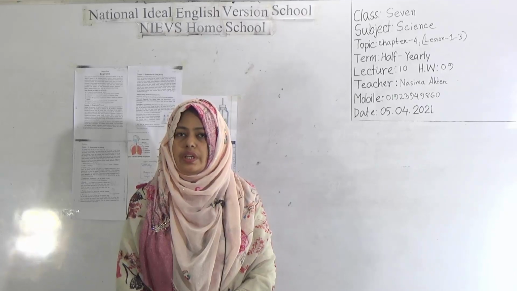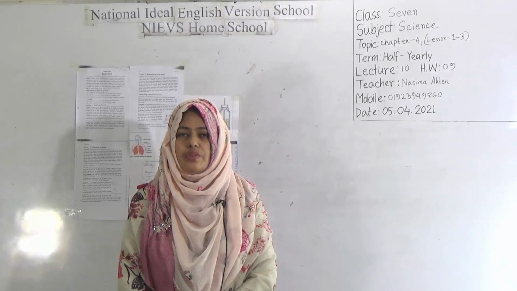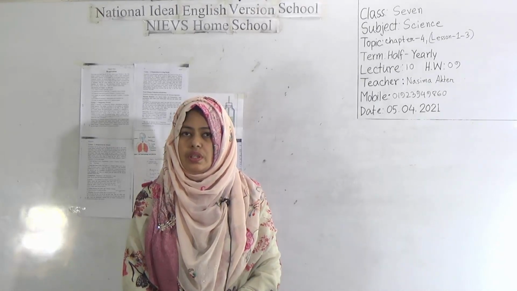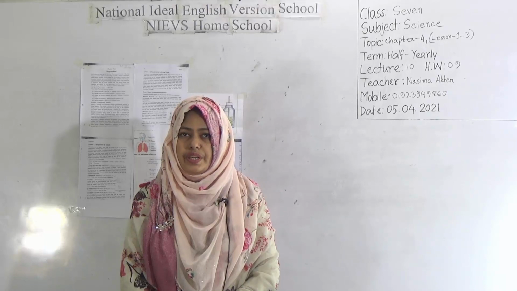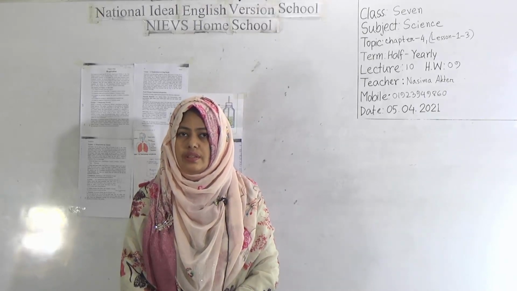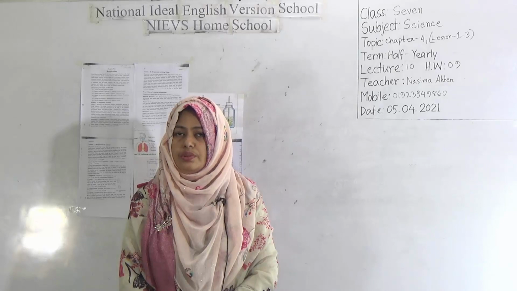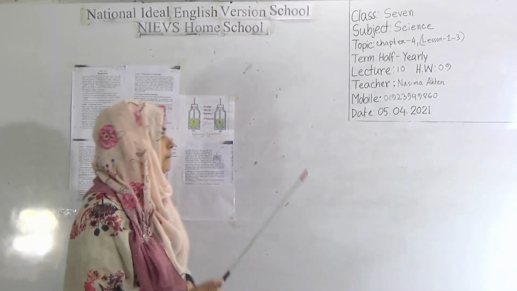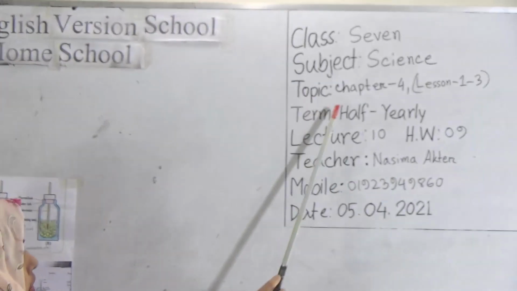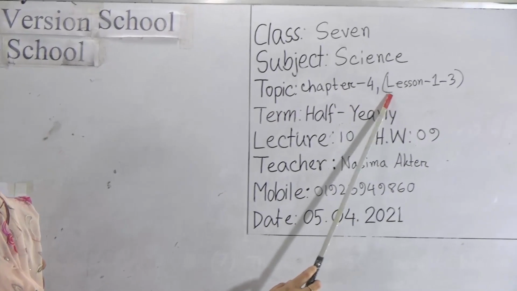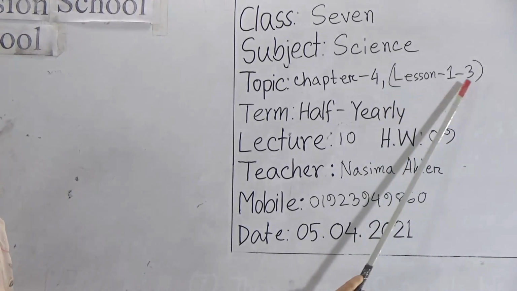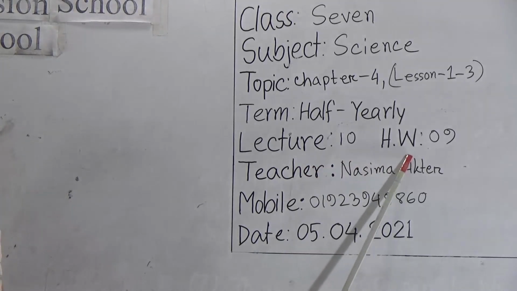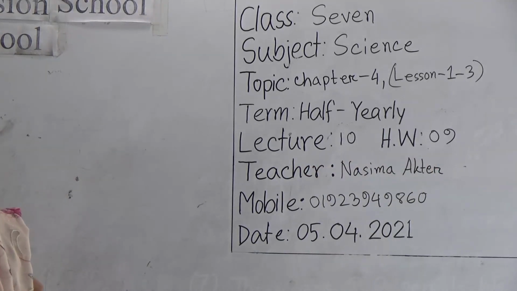Dear students, today I am going to take a science class for class 7 students. Our today's topic is chapter 4, and the name of this chapter is respiration. Today we will read lesson 1 to lesson 3. Let's see today's topic from here. This is lecture number 10 and today's HW number is 9.